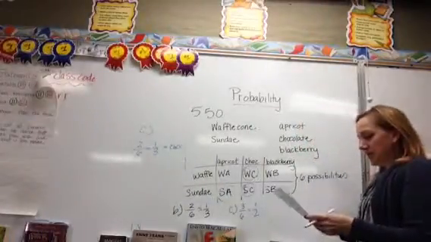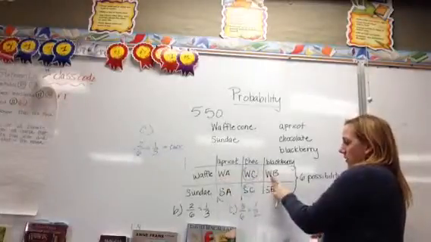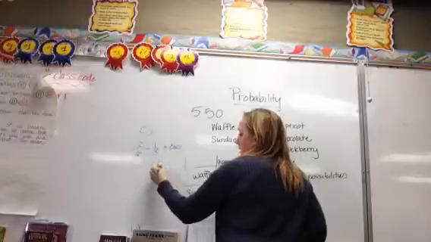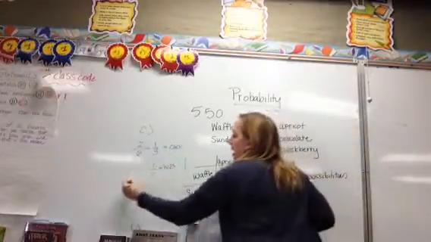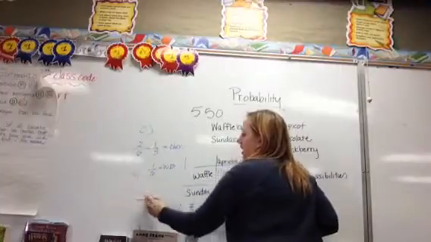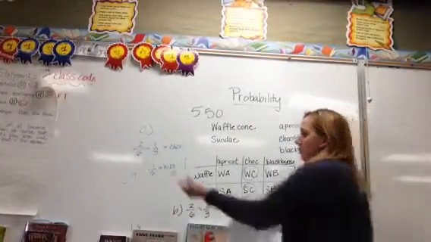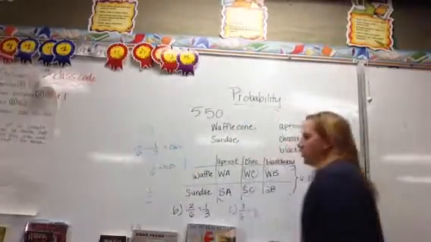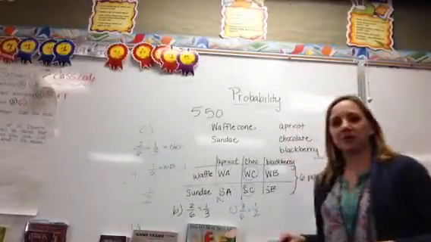Then we need to look at his chances of getting a waffle cone with blackberry. There's our waffle cone and blackberry, that's 1 out of 6. So 1/6 is the blackberry. And then we're going to add those together. We can use a common denominator. 1/3 plus 1/6 is going to be simplified to 1/2. So those are your chances of getting either one of those options.